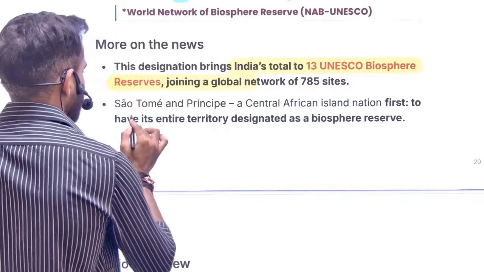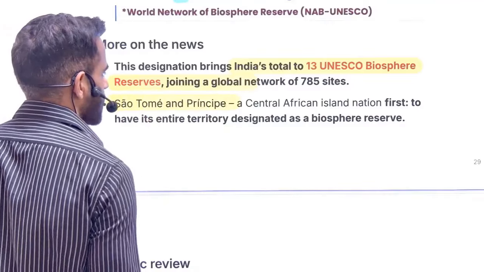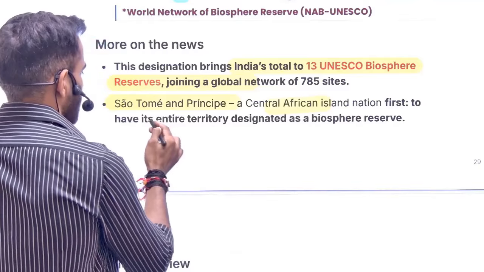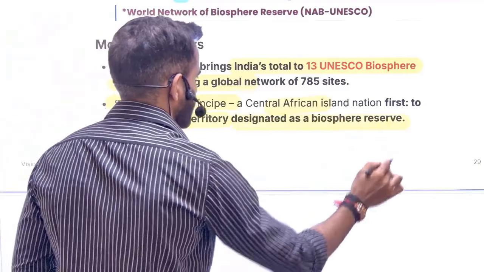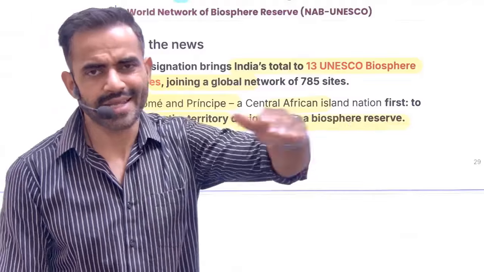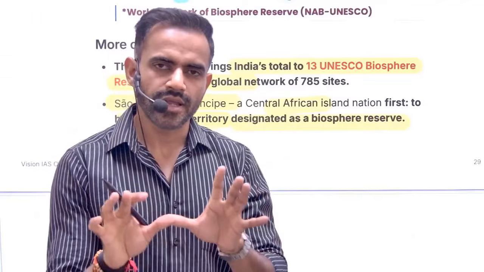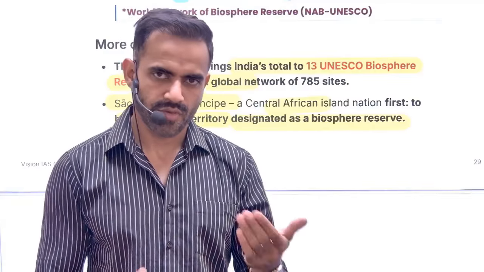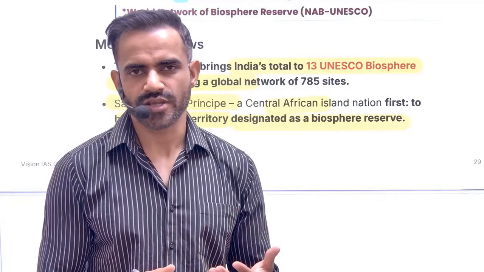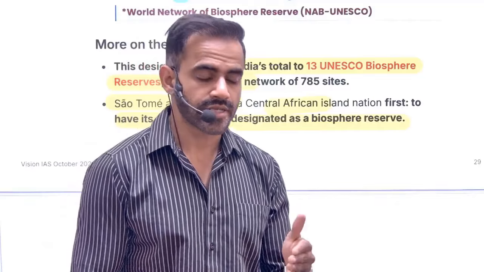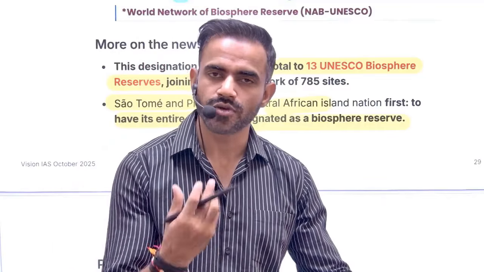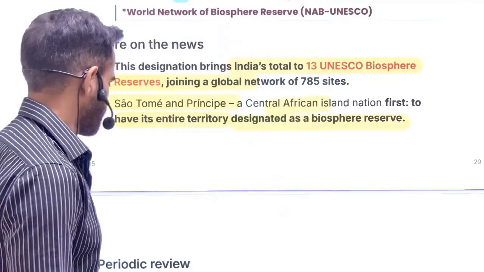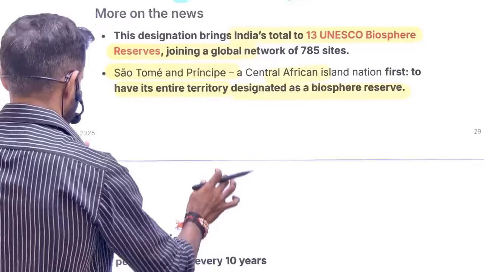Okay, recently, Sao Tome and Principe, it is a Central African country, and it became the first one to have its entire territory designated as a biosphere reserve. That simply means the entire area of that country is now declared as a biosphere reserve. This is the first country where its area has been declared as a biosphere reserve. So this can be asked. Just understand one more thing. Examiner can confuse you with the continent also, because it is not that much a known country. Okay, at least I did not know about it.